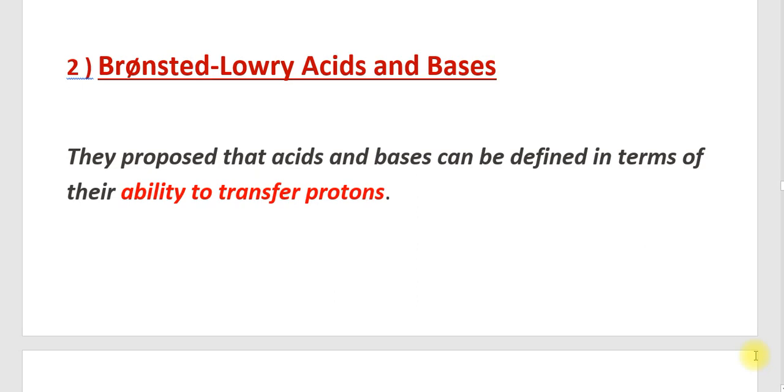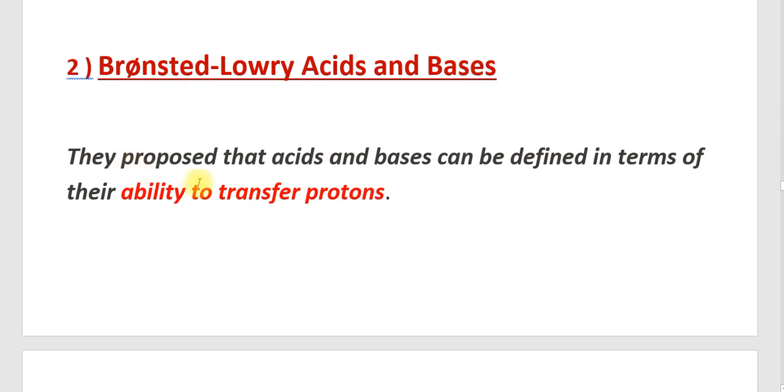Okay, students, in the last video, we discussed what the Arrhenius theory is and what the limitations of the Arrhenius theory are. So, in order to overcome these limitations, Bronsted and Lowry proposed another concept called the Bronsted-Lowry concept of acids and bases. So, what is the Bronsted-Lowry concept of acids and bases?